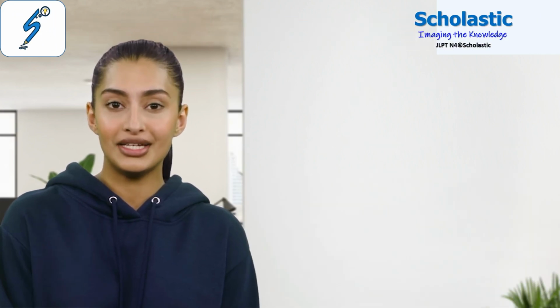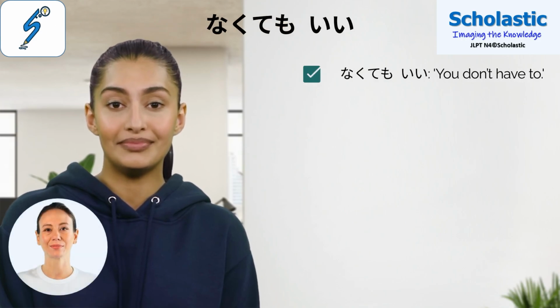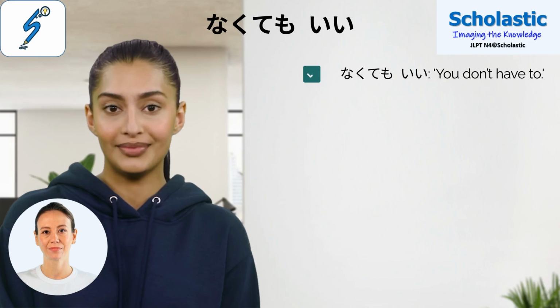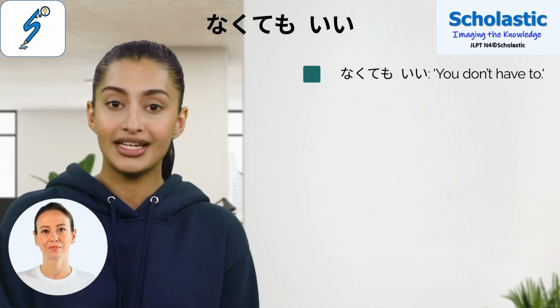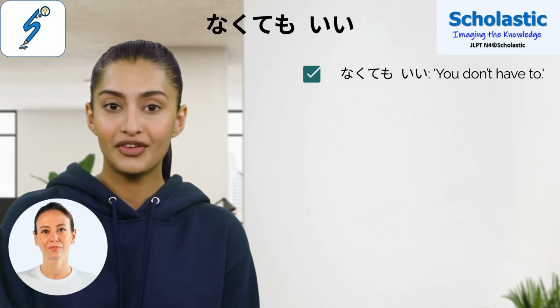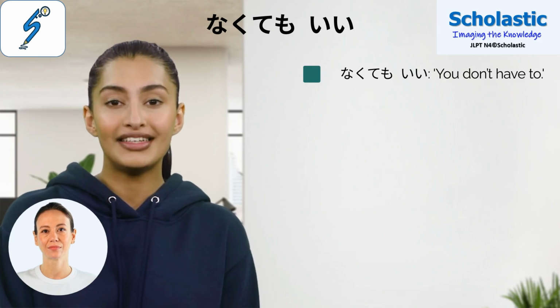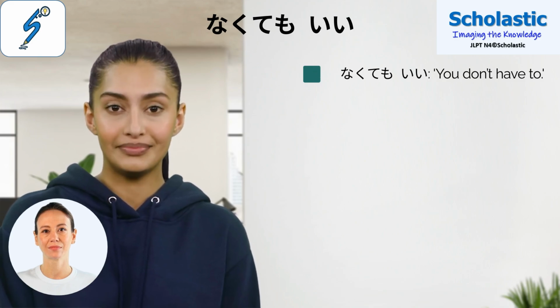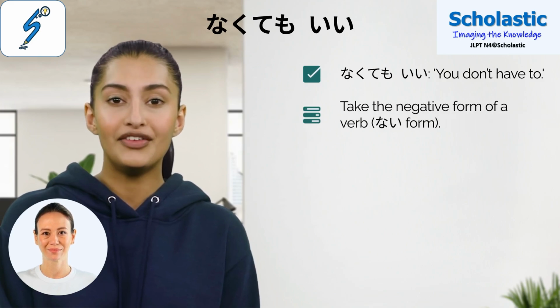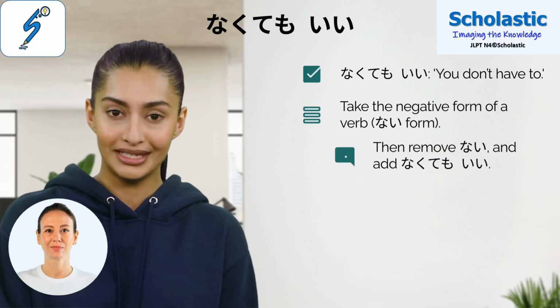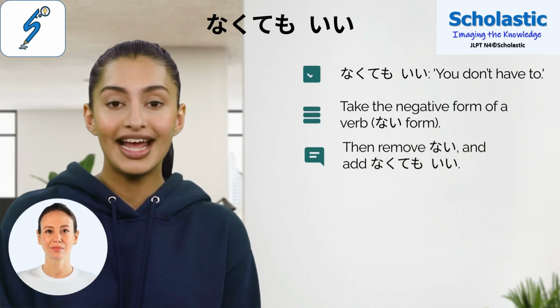Now let's look at the usage of なくてもいい. The meaning of this is you don't have to. This grammar expresses that something is not required or necessary. It's useful for giving reassurance or indicating that an action is optional. Let's see how this can be used. Take the negative form of a verb, the ない form, then remove ない and add